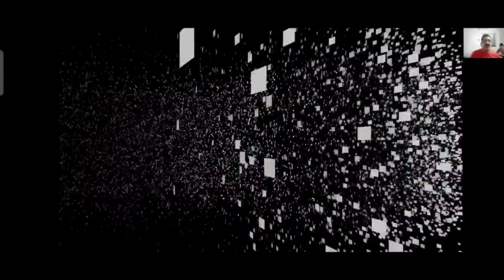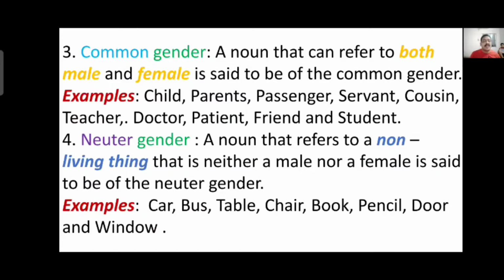Now we will discuss common gender and neuter gender. Common gender: a noun that can refer to both male and female is said to be of common gender. Means if a noun is showing the quality of both male and female, it is said to be common gender. Like child. Child can be a girl child as well as a boy child. Parents. Both mother and father are said to be parents.